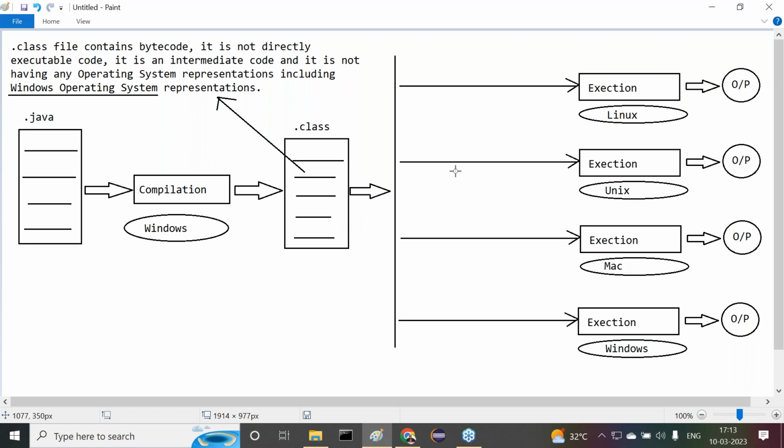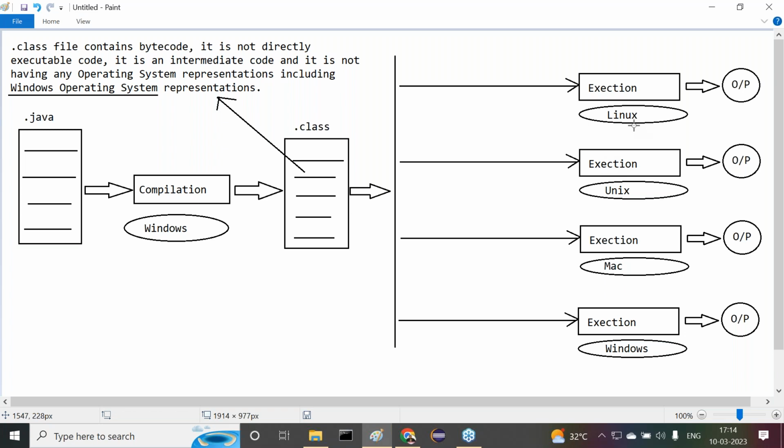If you want to run any code under the Linux operating system, that code must have Linux representations. Exactly when I'm talking about this point, people have started sleeping. That's why I'm repeating that entire part here. Now, understand it. Don't sleep now. The point is, if you want to run any code on the Linux operating system, that code must have what representation?